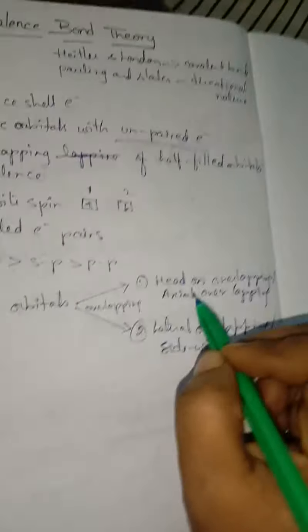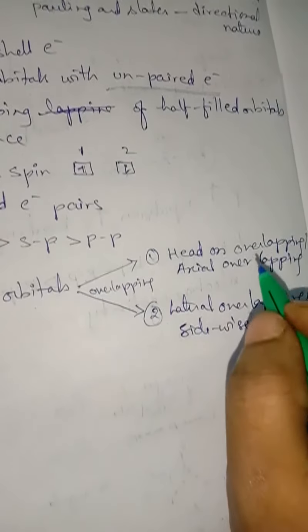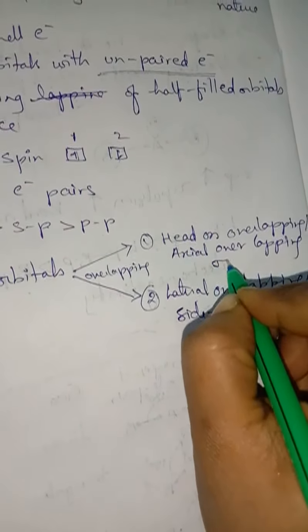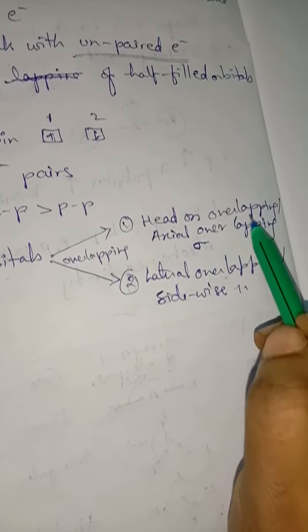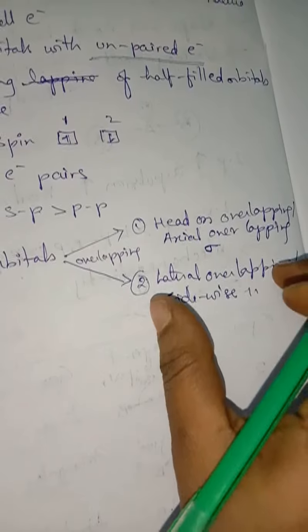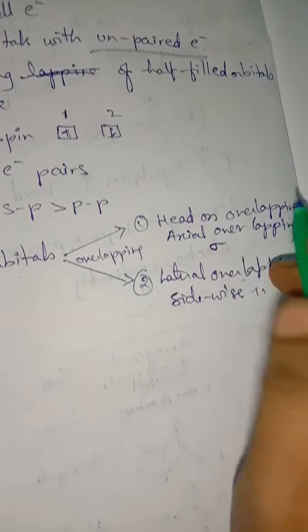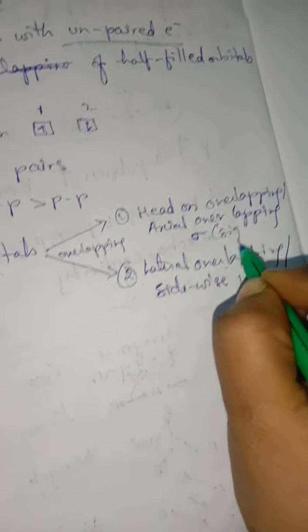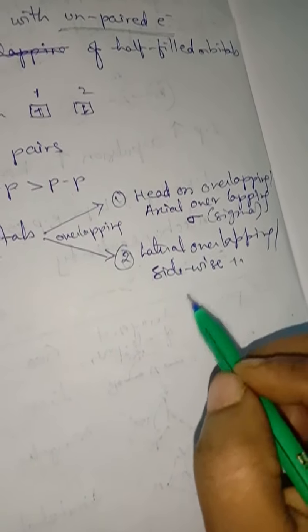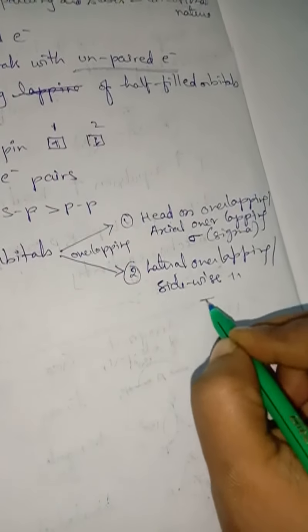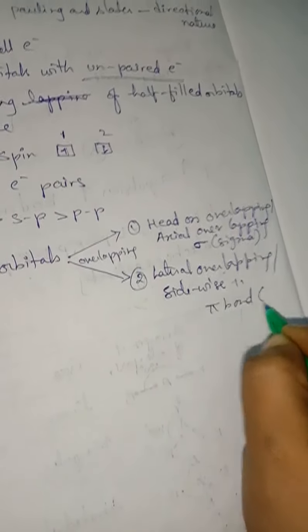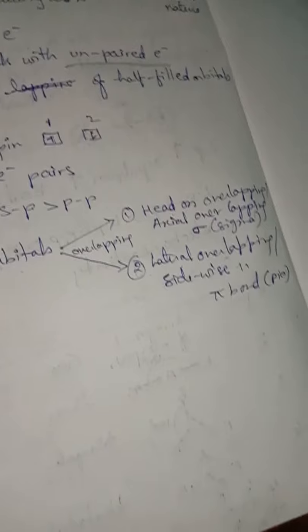Understand, children? So in head-on overlapping, the bond which is formed is called sigma bond. Whatever bond is formed in head-on overlapping is called sigma bond. And in lateral or sideways overlapping, the bond which is formed is pi bond. What is it called? Pi bond.